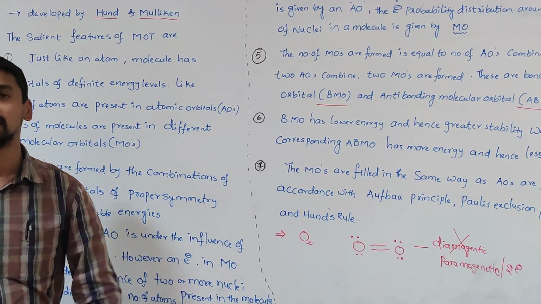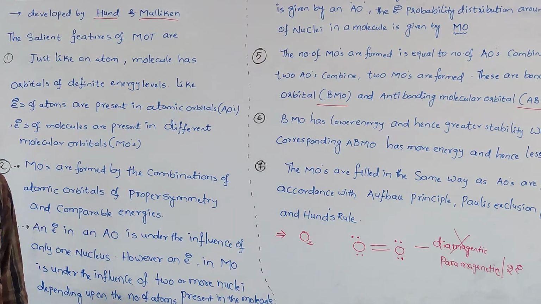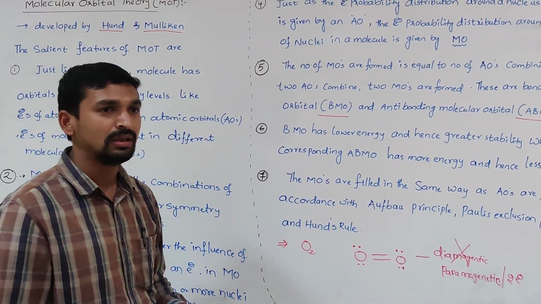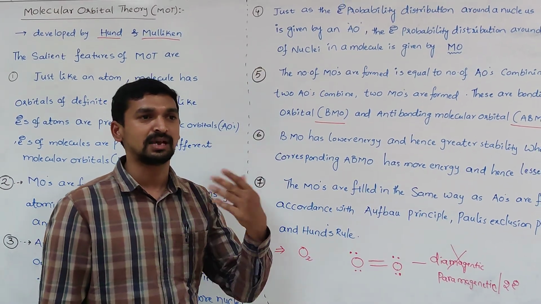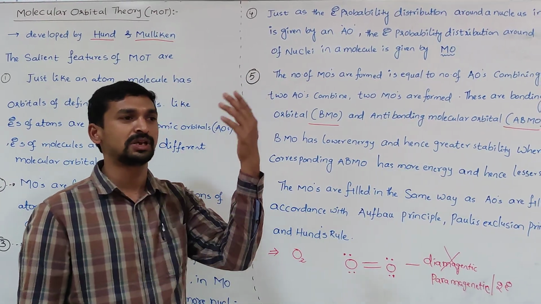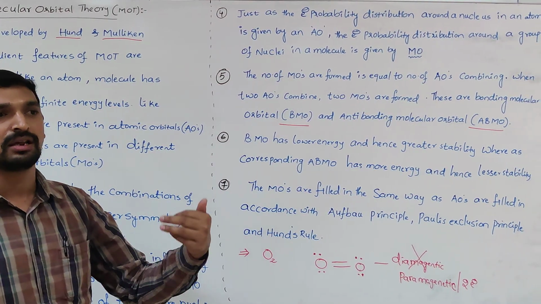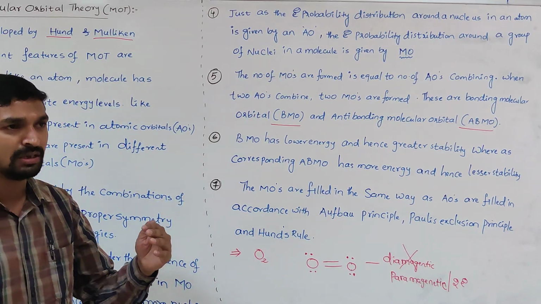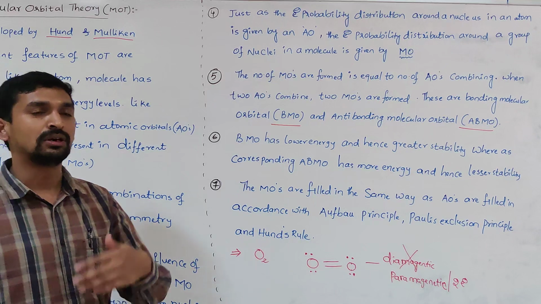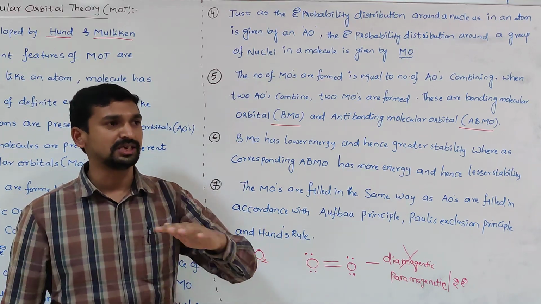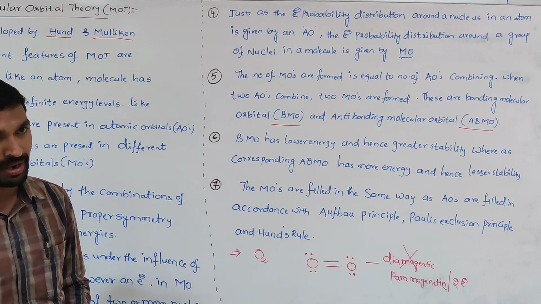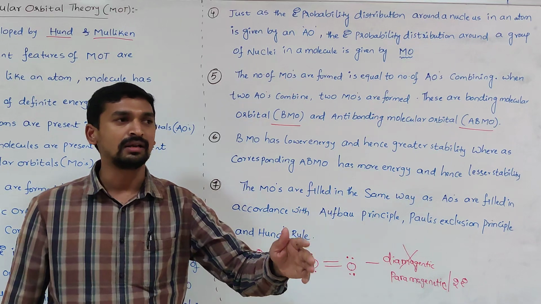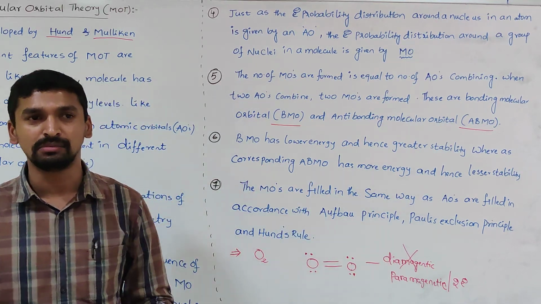whereas the electron present in the molecular orbital is under the influence of two or more nuclei, depending upon the number of atoms present in the molecule. Always the atomic orbital tells about the probability of electron distribution around the nucleus. Similarly, the molecular orbital also gives the information about the probability of distribution of electron cloud around a group of nuclei. The number of molecular orbitals formed is always equal to the number of atomic orbitals combined. If two atomic orbitals are combined, two molecular orbitals are formed. They are the bonding molecular orbital and the anti-bonding molecular orbital.